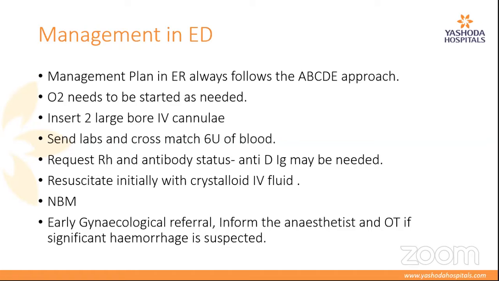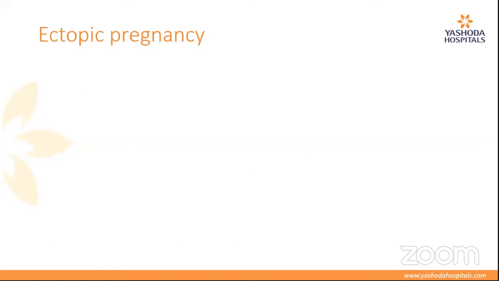And once the gynac team is informed, it is essential that every person in the ER moves in a synchronized manner. So inform the gynecologist team, inform the anesthetist, keep the OT team in the loop, so that if any significant hemorrhage is suspected, we can shift the patient quickly to the OT. A lot of times, yes, OT may not be required, but I'd like ma'am to continue on that and give us the definitive management for ectopic pregnancy.